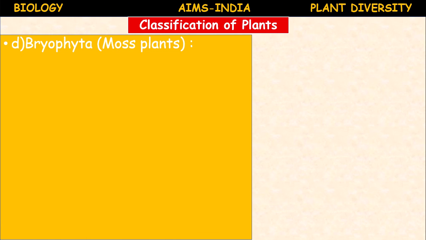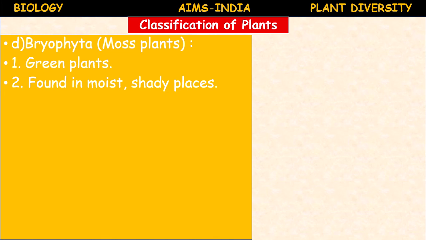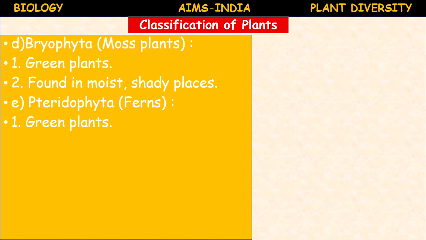Next, Bryophyta. The Bryophyta are generally called marsh plants. These are amphibious plants, the first landed plants, green in color, found in moist and shady places. And the next, Pteridophyta. Pteridophyta are also called ferns. These are also green plants, non-flowering, found in cool shady places.